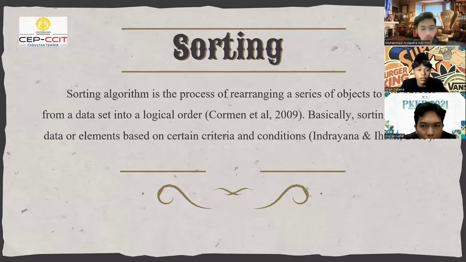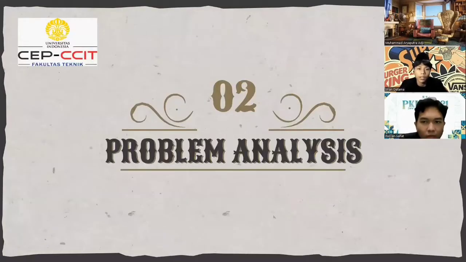Sorting. A sorting algorithm is the process of rearranging a series of objects from a data set into a logical order. Coleman et al. Basically, sorting compares data or elements based on certain criteria and conditions. Indrayana and Isan. Next will be explained by Paslian Sahat.